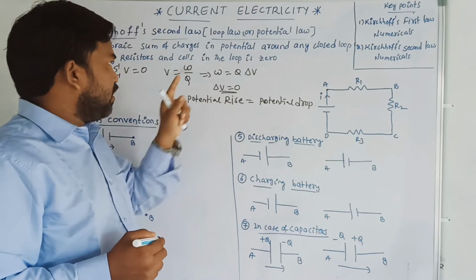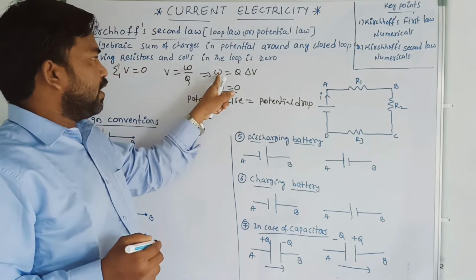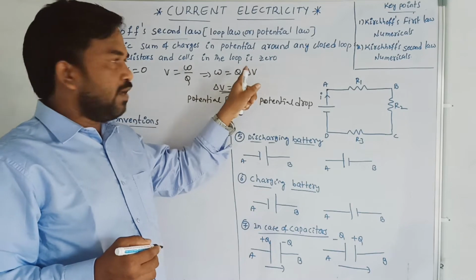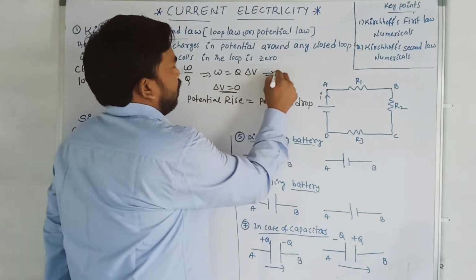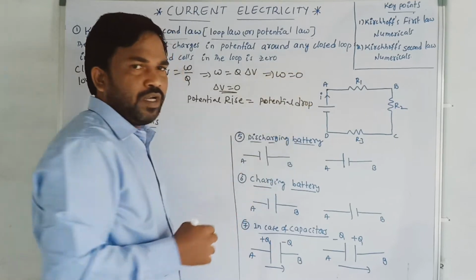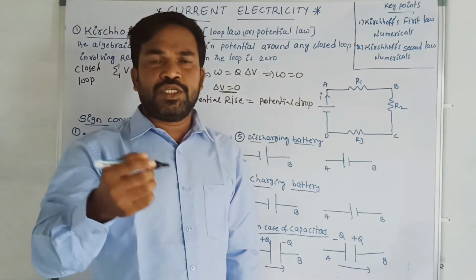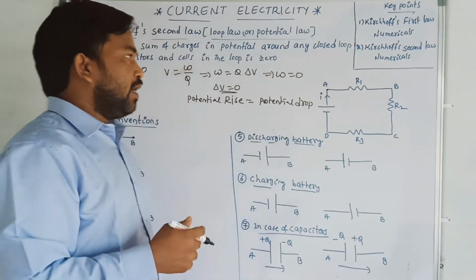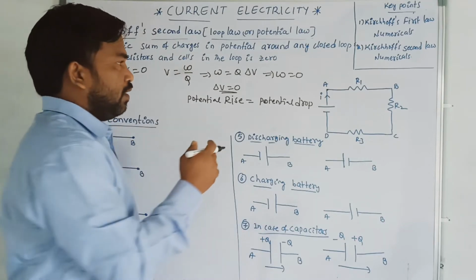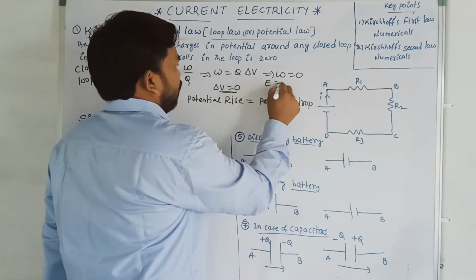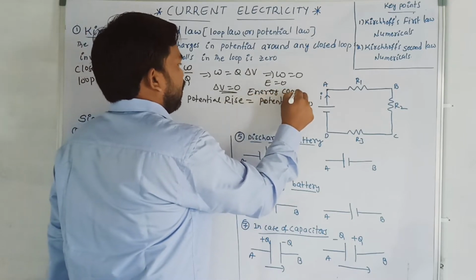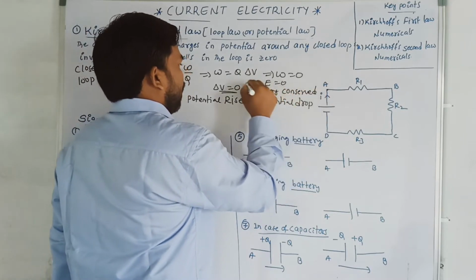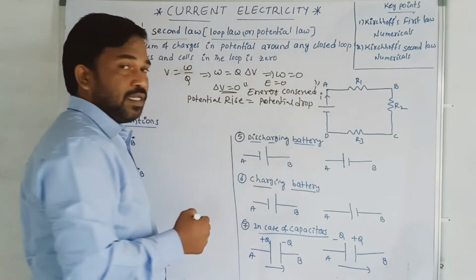If delta V is equal to 0, then according to the formula W is equal to Q into delta V, work done is also going to be 0. What do you mean by work? Work is nothing but energy. Energy is conserved. That is, work done equal to 0 means energy is conserved.